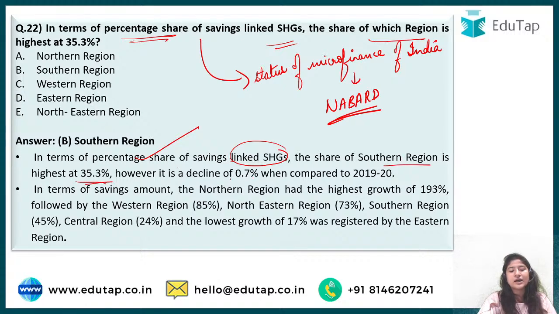However, it is a decline when compared to 2019. So although there has been a decline in the share of the saving, it is still the highest, that is 35.3%. In terms of saving amount, the northern region has the highest growth. So if we compare the saving number, then it is the northern region.